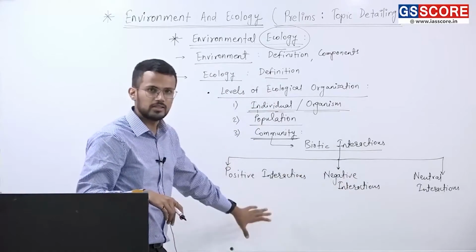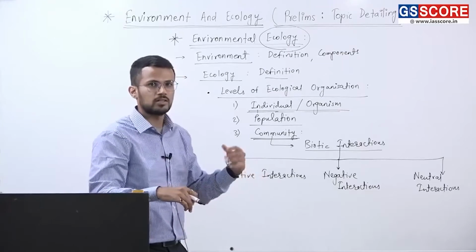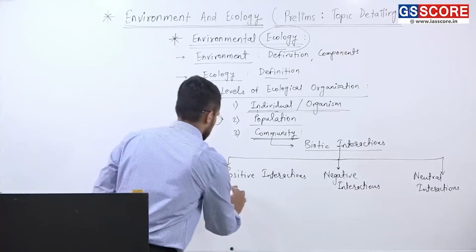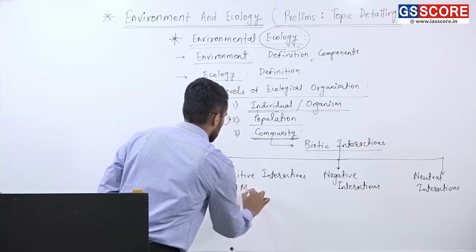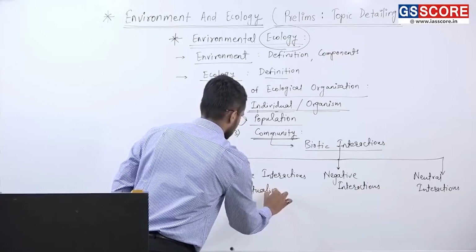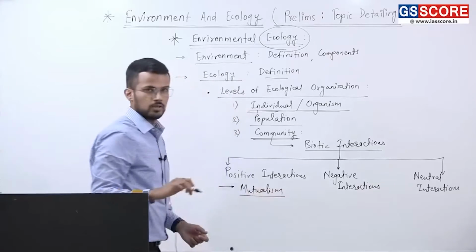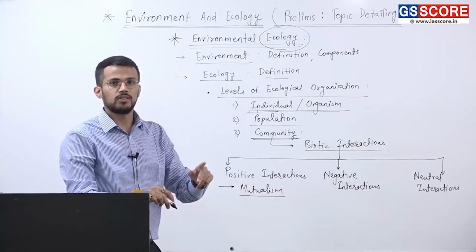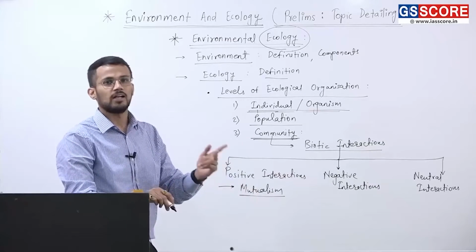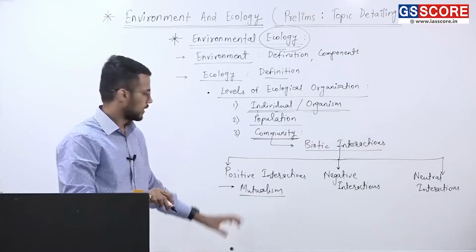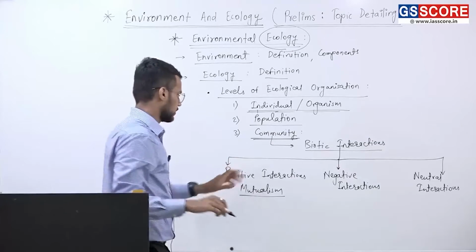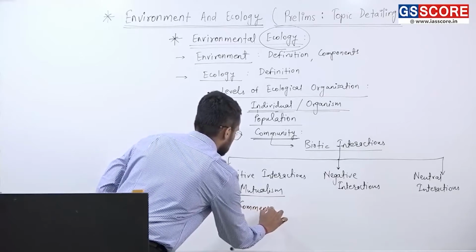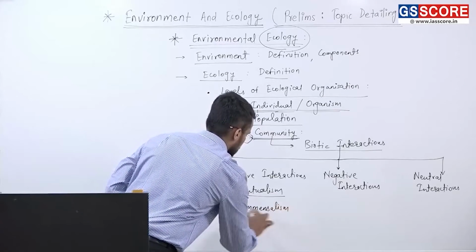Now, under these different types of interactions, there are certain important types. What are those? Here under positive interaction we have mutualism. For mutualism, again we have two subtypes. First is symbiotic mutualism and non-symbiotic mutualism, and their examples also are important here. Then second type of positive interaction is commensalism.